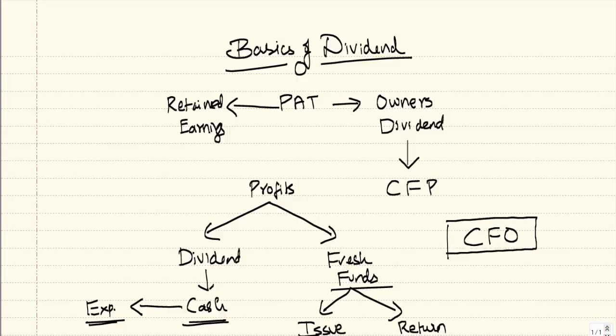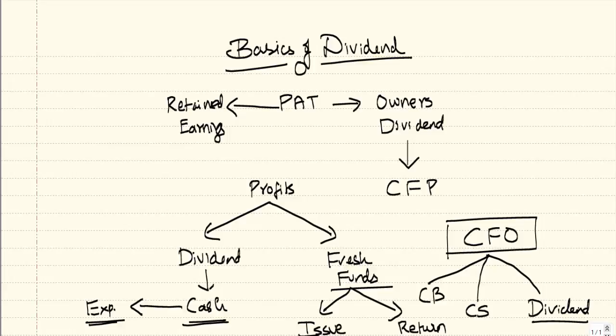CFO has to take basically three major decisions, like how the capital budgeting is going to be done, that is for capital expenditures. Then he should take a major decision for capital structuring, and the other major decision which he takes is dividend decision, whether to declare the dividend or not to declare the dividend, and if you want to declare the dividend, then how much you should declare, how much you should retain, and so on. So that's about the dividend.